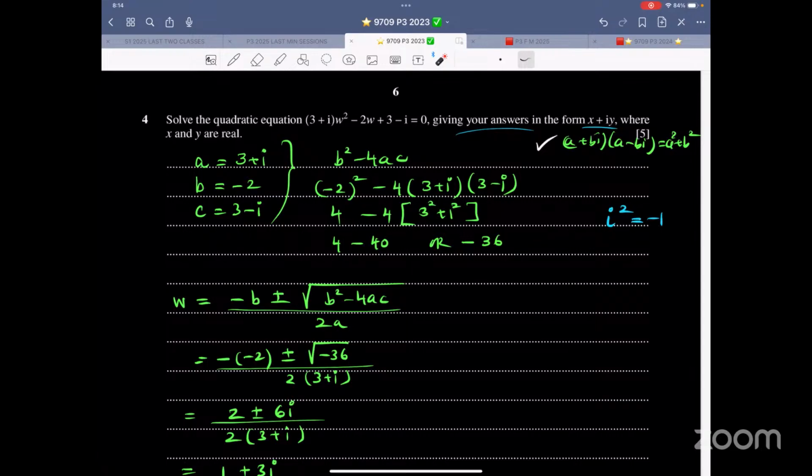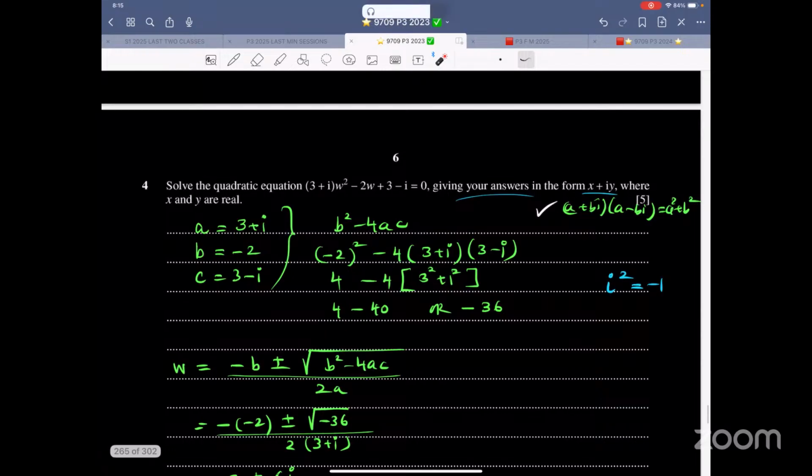Now, first of all, it's a quadratic equation. Look at the coefficients. The coefficient of w squared, sometimes they write z, sometimes they write w, is 3 plus i. The coefficient of w is -2. The constant term is 3 minus i. There is an i involvement over here. So now keep in mind, let me write over here.